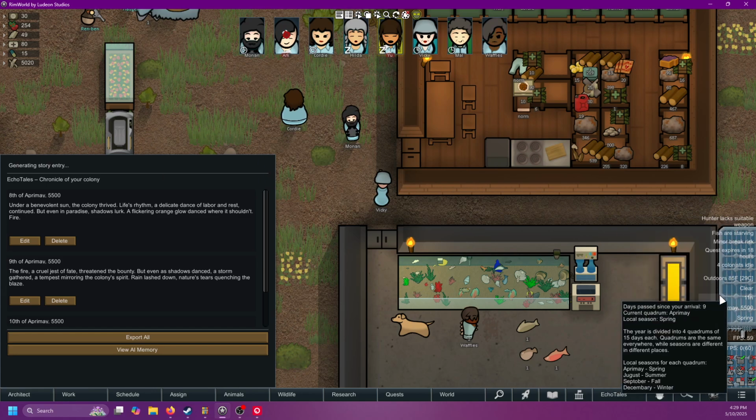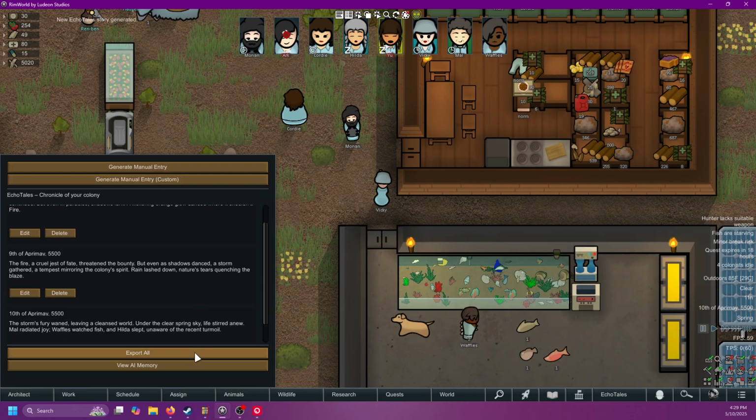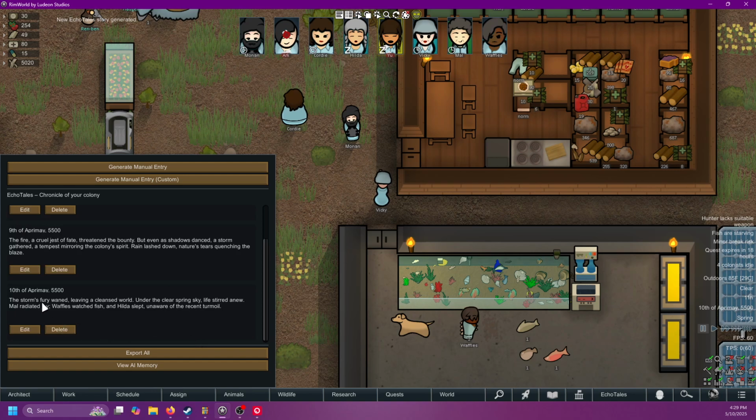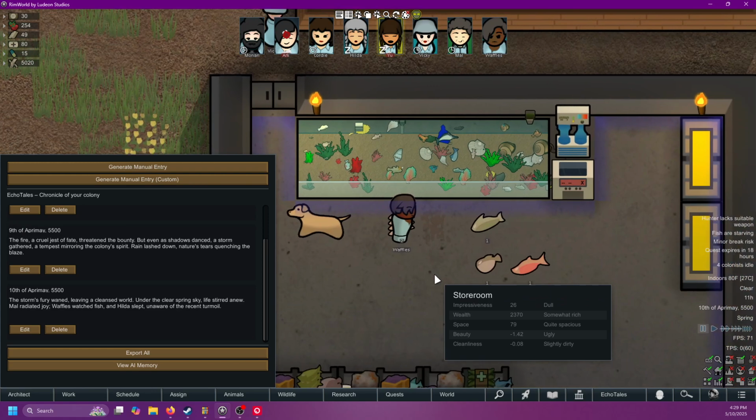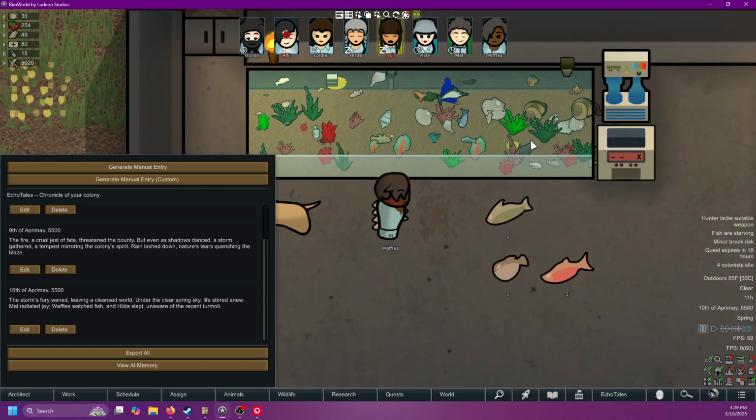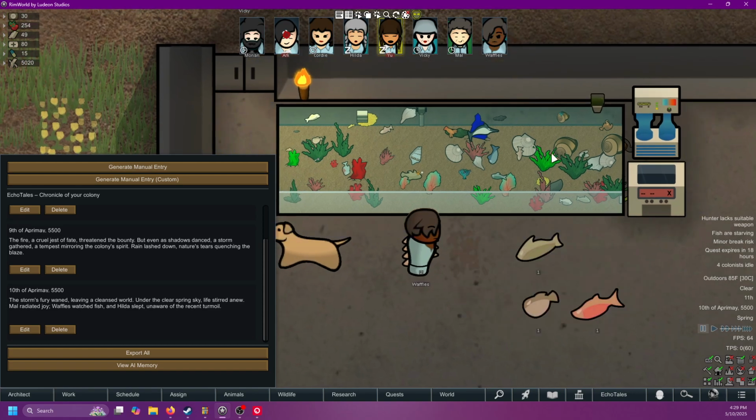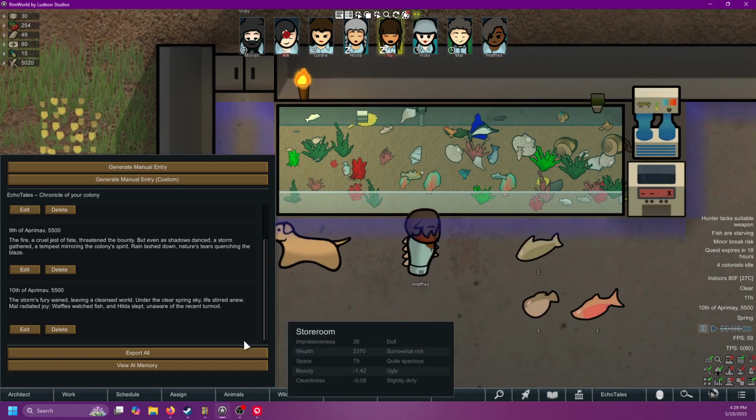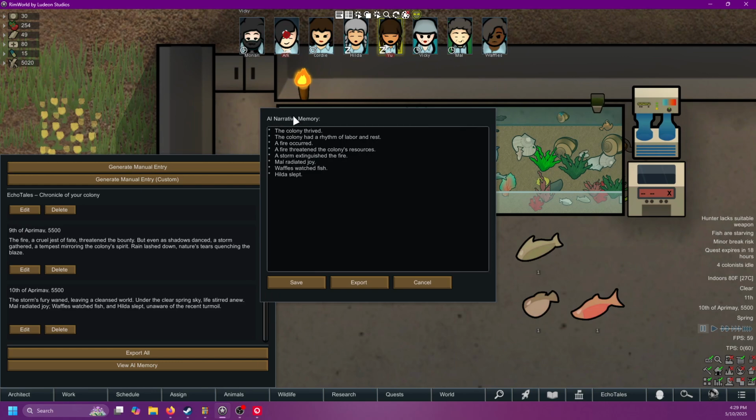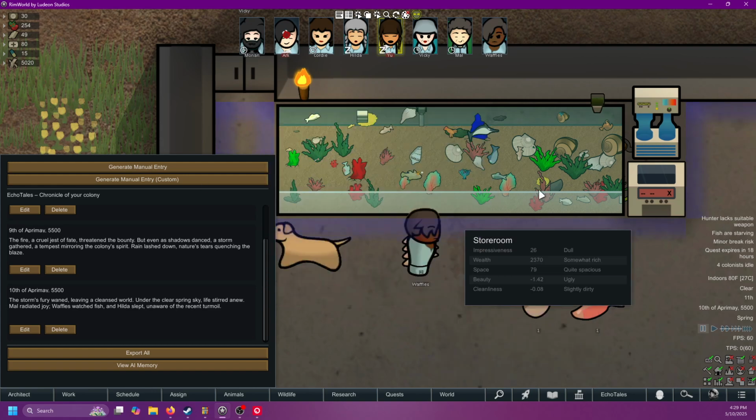Even though it hasn't got to the point that it would generate one, we can manually do that. So: Storm's fury waned, leaving a cleansed world under the clear spring sky. Life stirred anew. Mal radiated joy. Waffles watched fish, and Hilda slept unaware of the recent turmoils. So yeah, look at that. It even knows that I have the aquarium mod here, and that Waffles is out here just enjoying life. And you can see it's going to keep adding more and more. Just like the beginning of this narrative, it'll keep expanding.